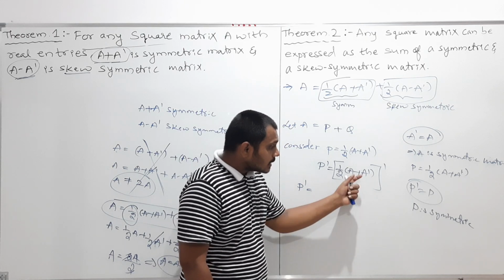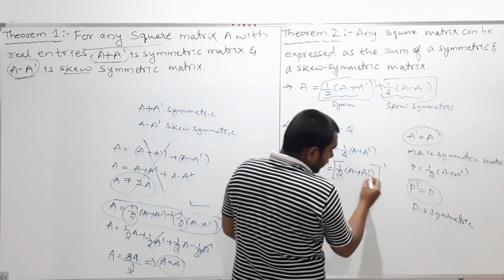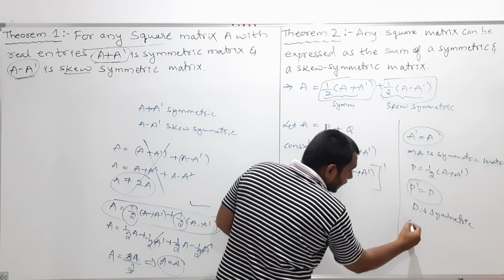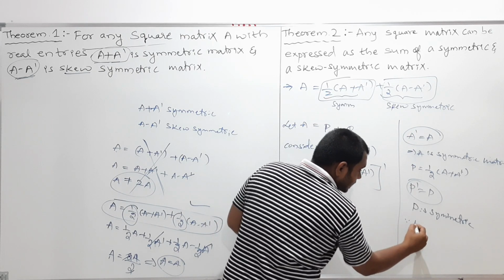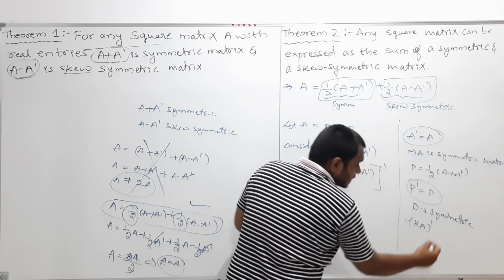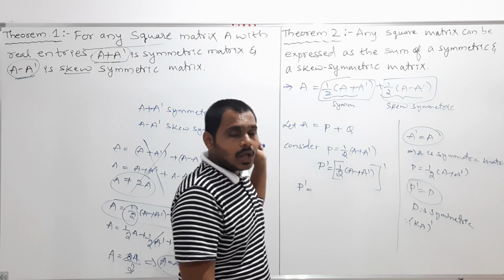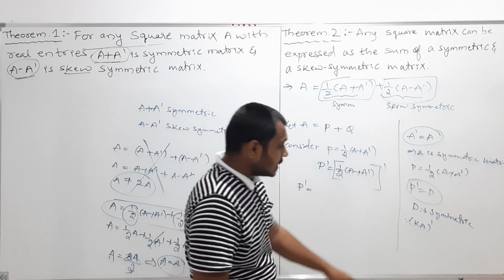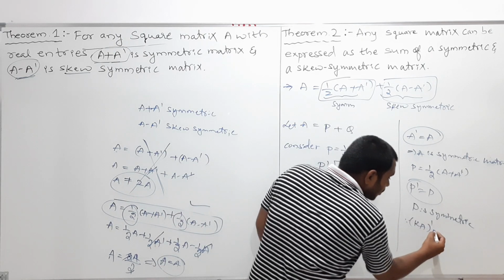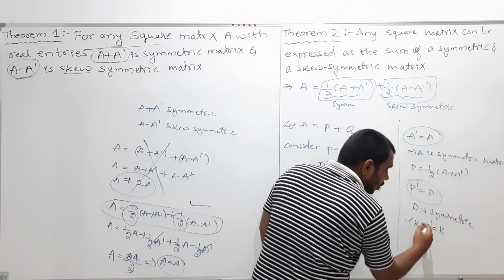We know, my dear students, this is also one property, a definition I discussed in the previous videos: (K into A) whole transpose can be written as K into A transpose, where K is a constant, any real number.